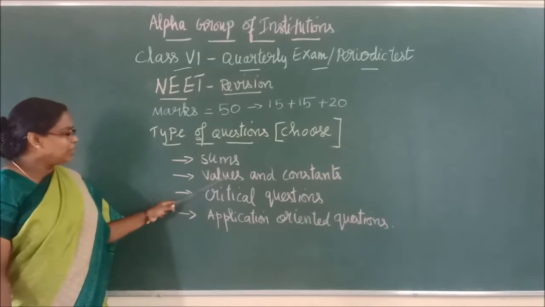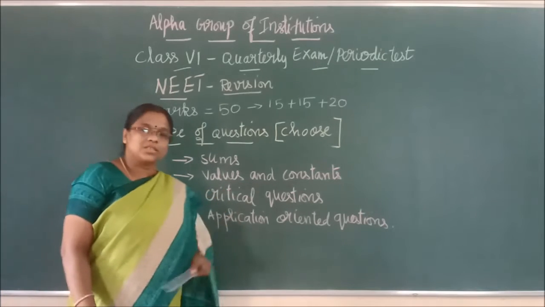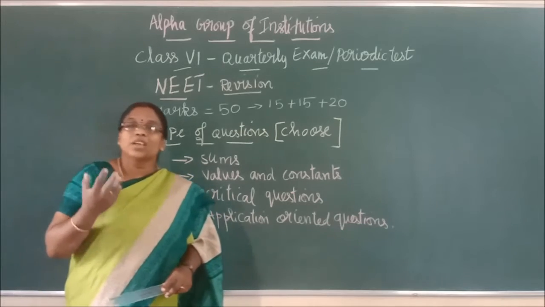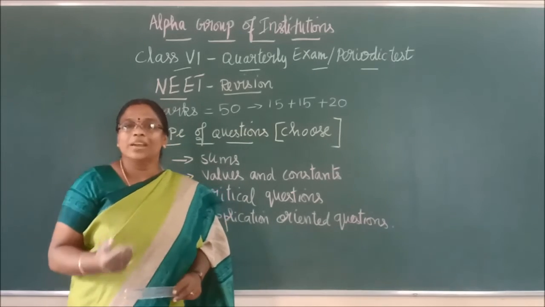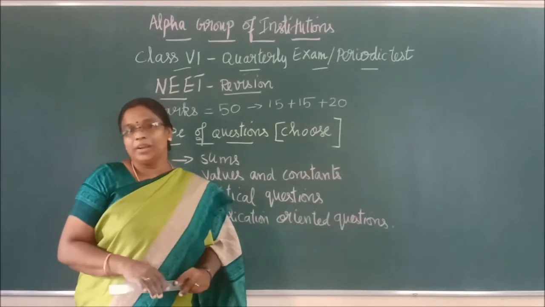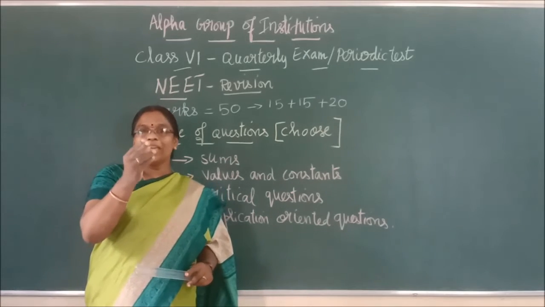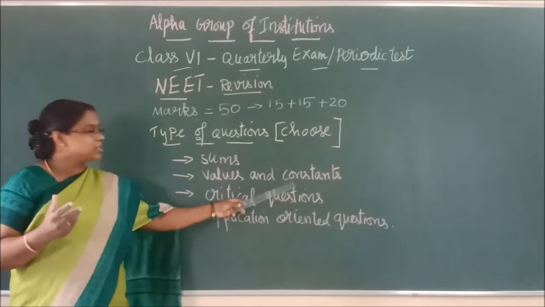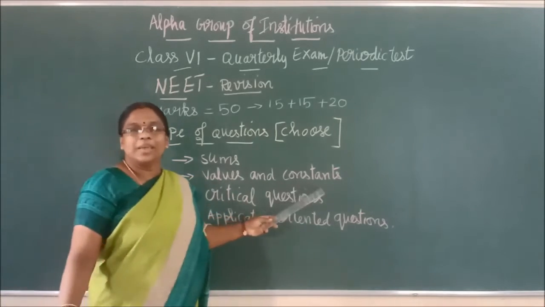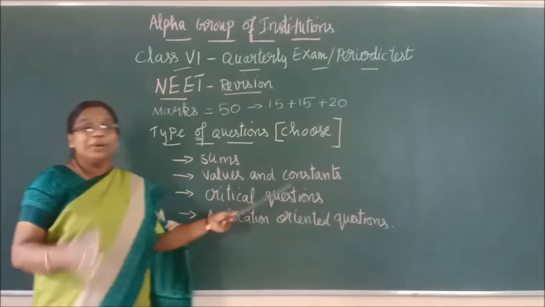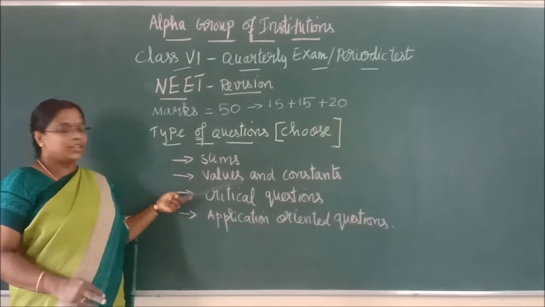Now the second one is values and constants. What are the values? What is 1 astronomical unit, what is 1 light year, right? How many meters make 1 kilometer? Like that we have questions based on numbers and constants. 1000 meters makes 1 kilometer. Like that, we have to concentrate on number based questions.